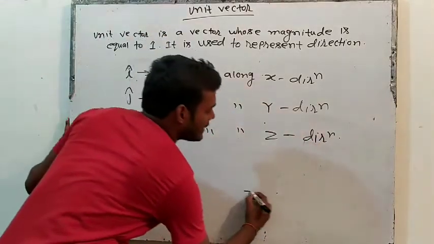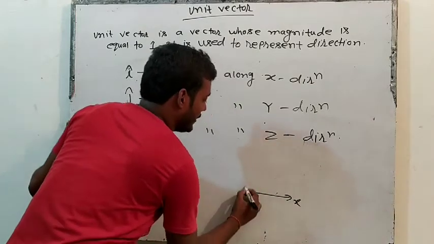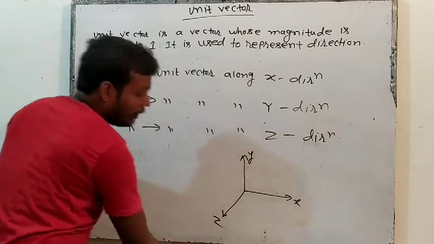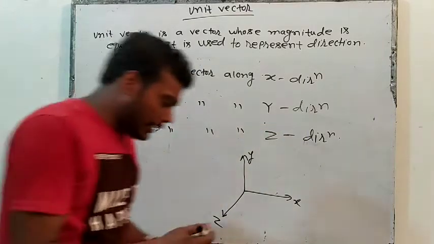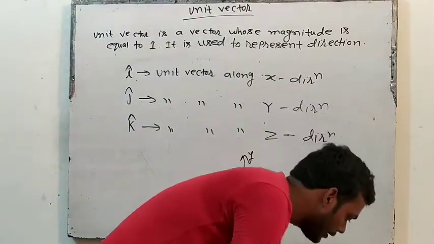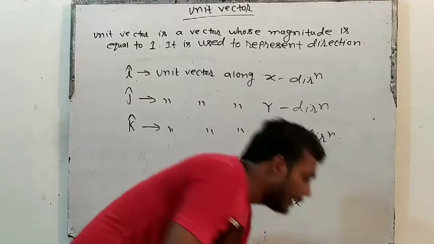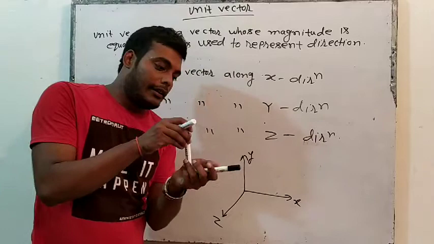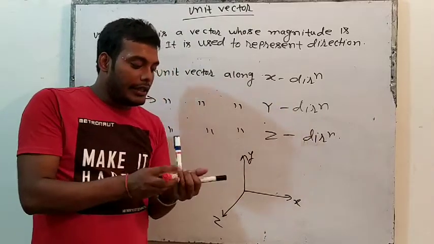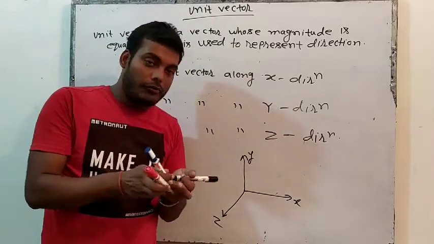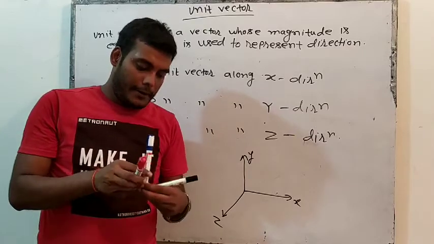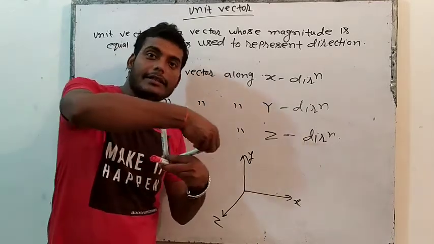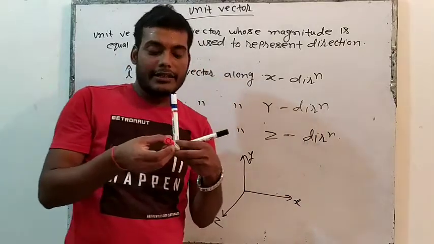Actually, we have 3 axes now: x, y, z. So you know 3 dimensions. Let us understand this a little bit. Let's say that these are our 3 axes. This is x, this is y, and this is z. The one coming towards you is z.